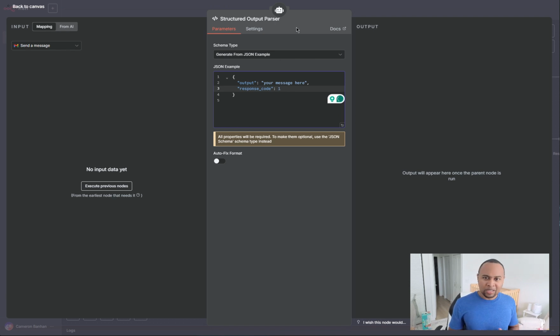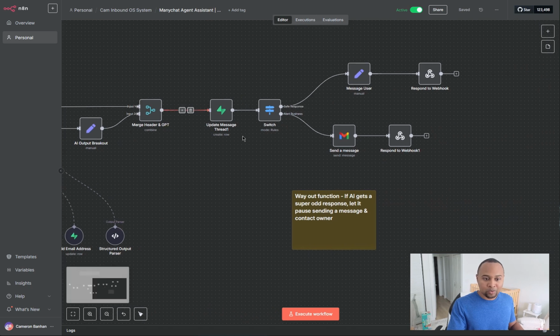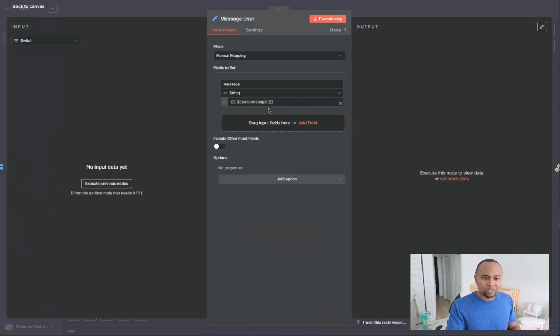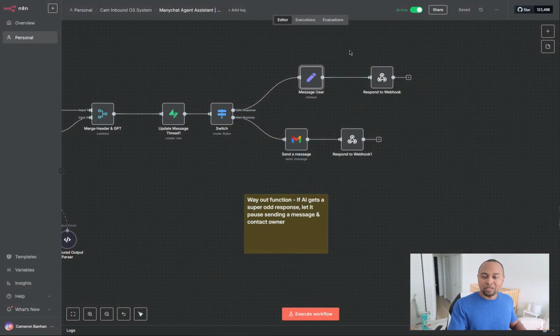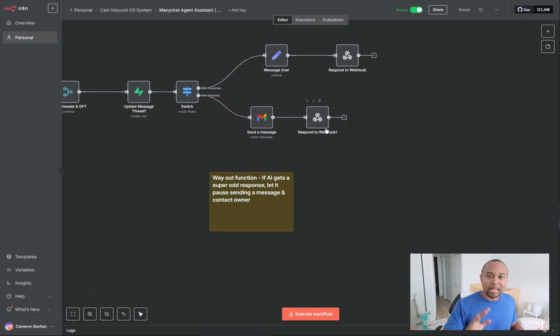If the user sends in something that's very confusing, or maybe it's way out of context, right? Maybe they're trying to just get around it. It's going to send a response code of 2, basically the agent letting me know that it does not know how to respond to this. What's going to happen here is that we send all the messages into the database. And then from here, if the response code is safe, we go ahead and set the message for the user. We just get the message and send it back to the webhook, which sends it back into Manychat. But if it's not safe, then we go ahead and alert the business through email, and then we just send an empty webhook reply, basically meaning that the user is not going to get a reply.